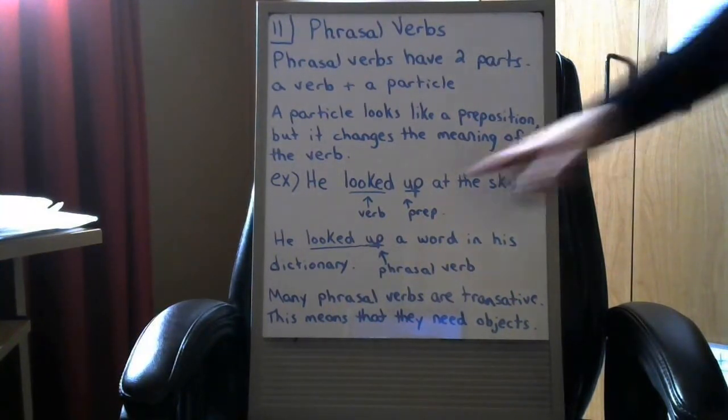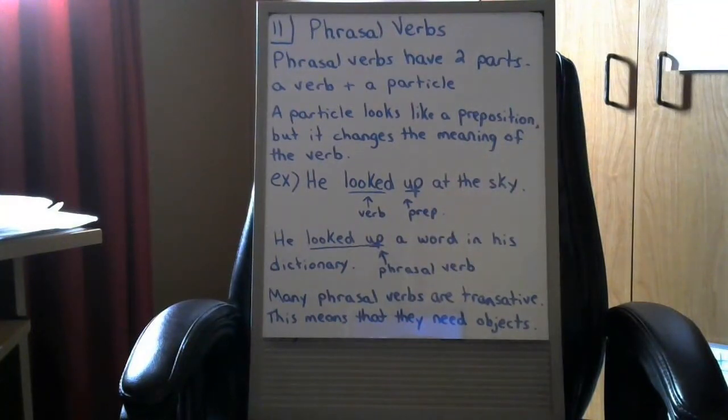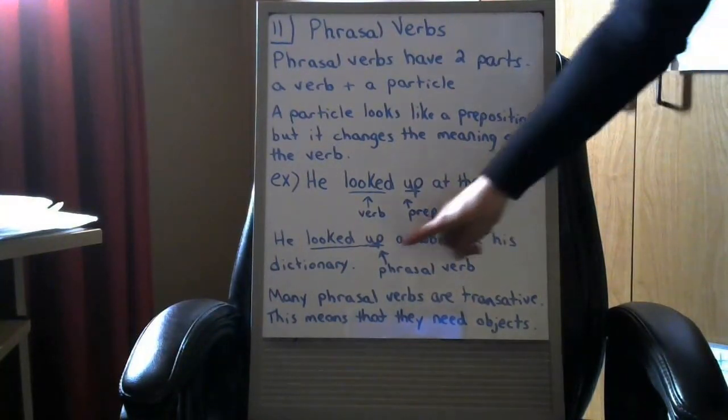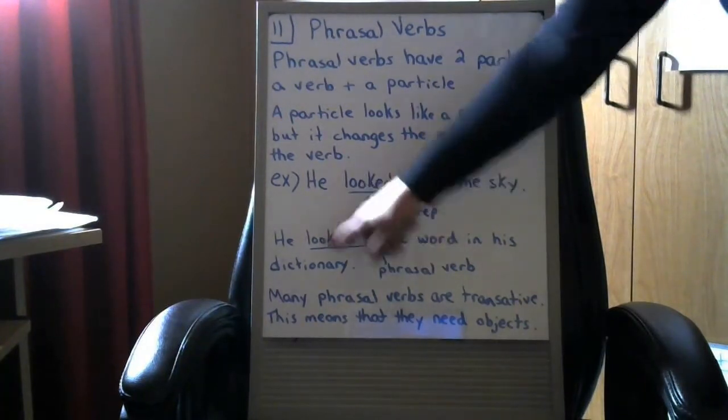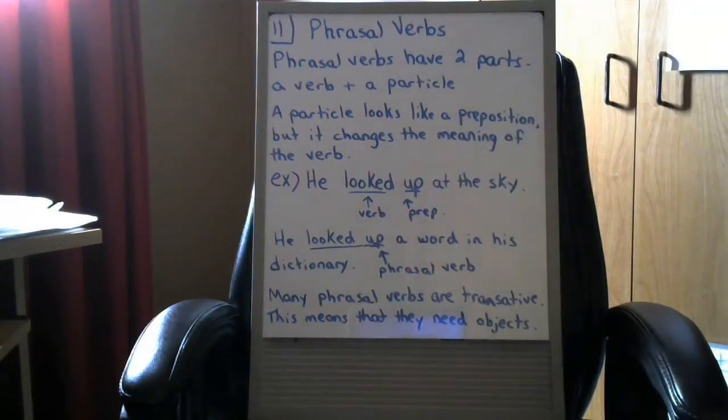However, here, he looked up a word in his dictionary. This one is a phrasal verb. Okay, so we got the verb and the particle because now this person is not looking up into the sky. He is finding information in a book.